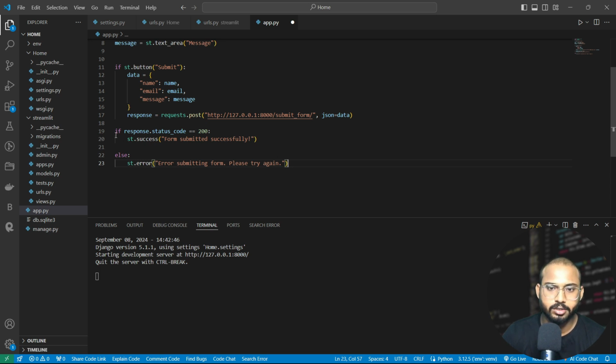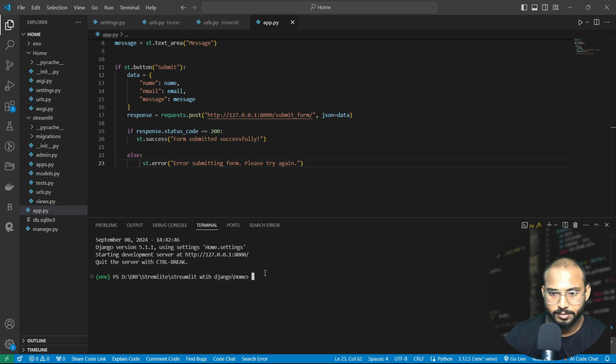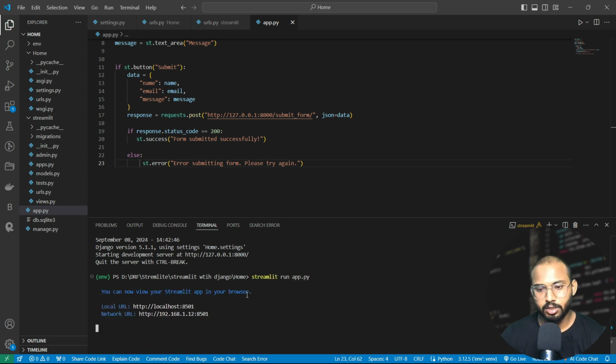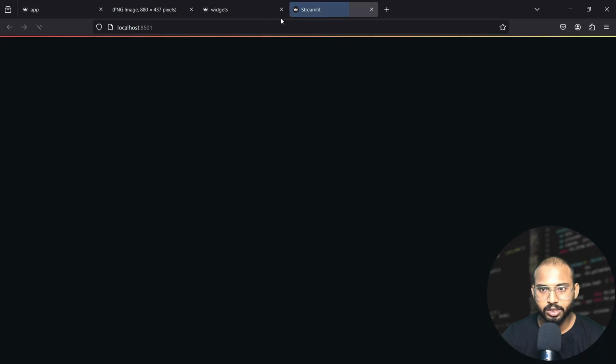Let's try it again, and let's put it here. It does not work, so let me make changes here. Let's save it and try it in our server. For running the Streamlit server, we need to run the command streamlit run app.py. Okay, let's check how our form is actually looking.